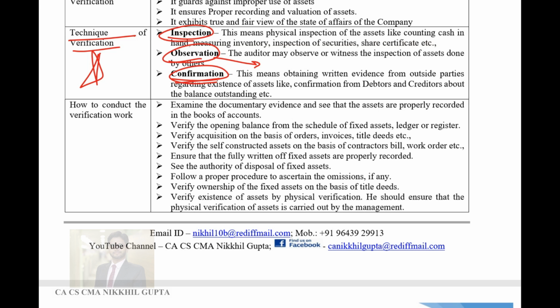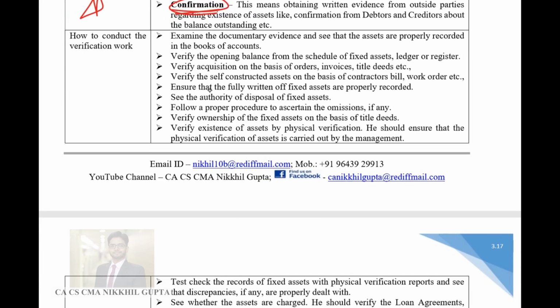Next is confirmation. So sometimes the assets of the company are kept at a third party's place. For example, a leasing company leases out their assets to third parties. In that case, a confirmation from the third party can serve as a valid document of verification. The auditor need not physically go to the third party's premises to verify a particular asset.